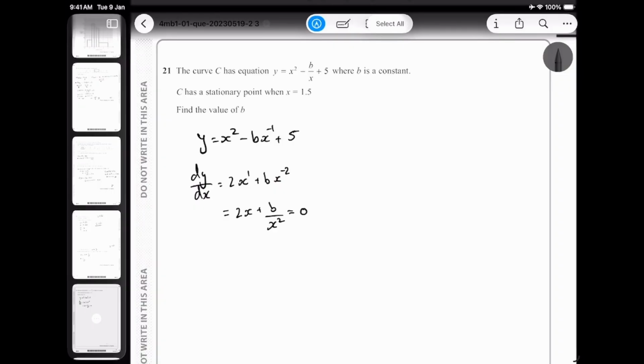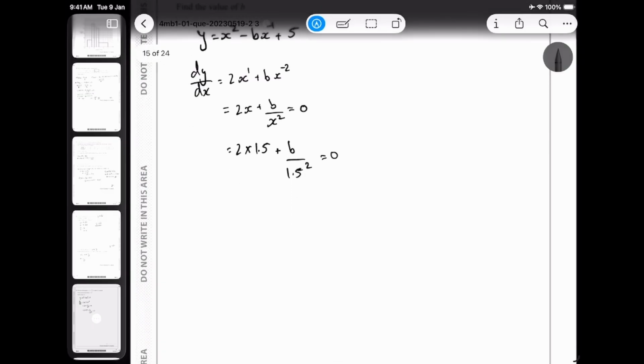Okay, differentiate this, and then that's 2 into 1.5. So they're telling us when x is 1.5, everything becomes 0. So plus b, and then I get 1.5 squared, and now I just simply solve it is equal to 0. After doing all the solving, what do I get my answer as?